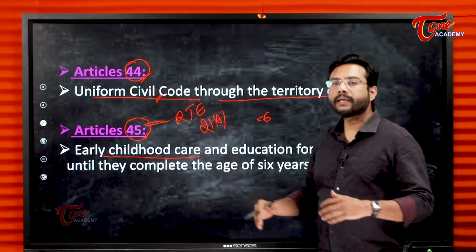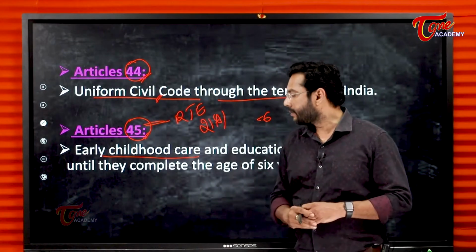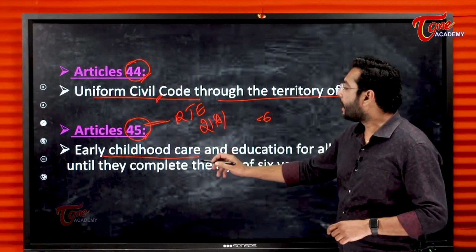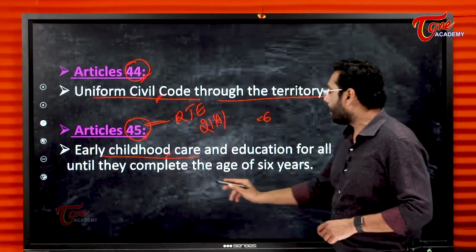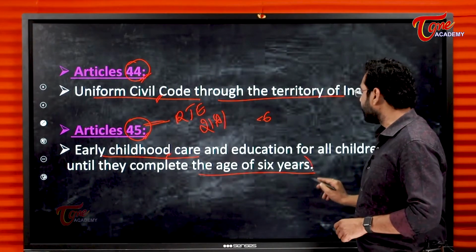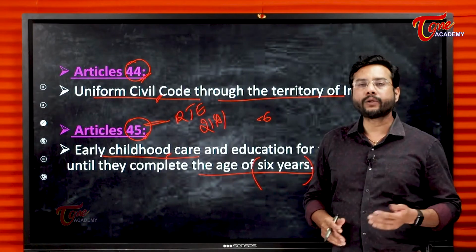They should create a good environment for the overall development of such a child. So this is early childhood care and education for the children until they complete the age of 6 years. After 6 years, they have a formal education.